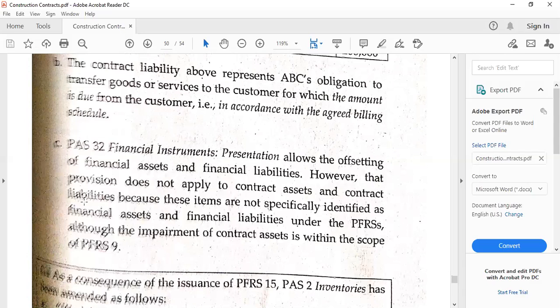Okay, so IAS 32 allows the offsetting, but then again, PFRS 15 does not provide. So in that case, we just have to follow PFRS 15 provisions, and if there is no provision, respect the interpretation of the author in this case. Anyway, this paragraph just discussed that although we have said contract assets and contract liabilities, they're not under IAS 32 to begin with because they're not specifically identified as financial assets and financial liabilities.